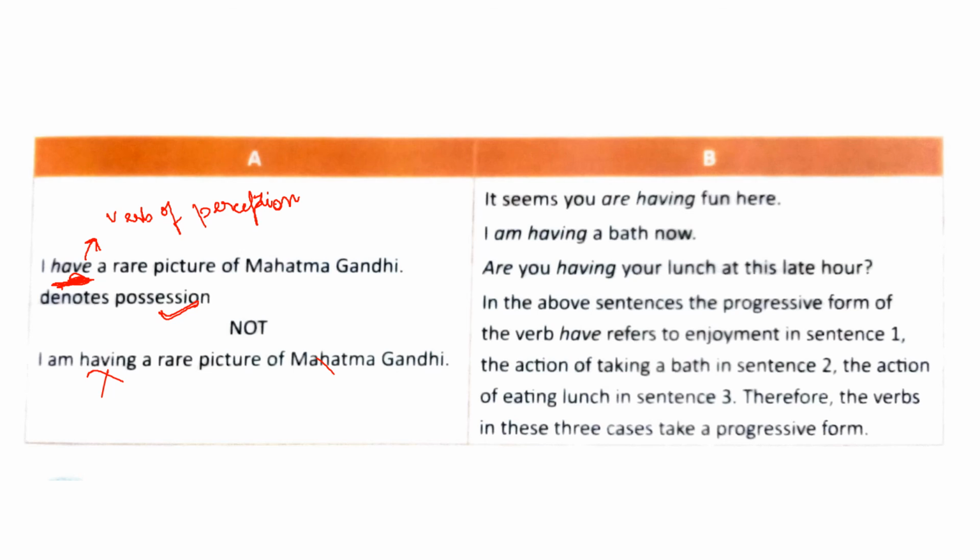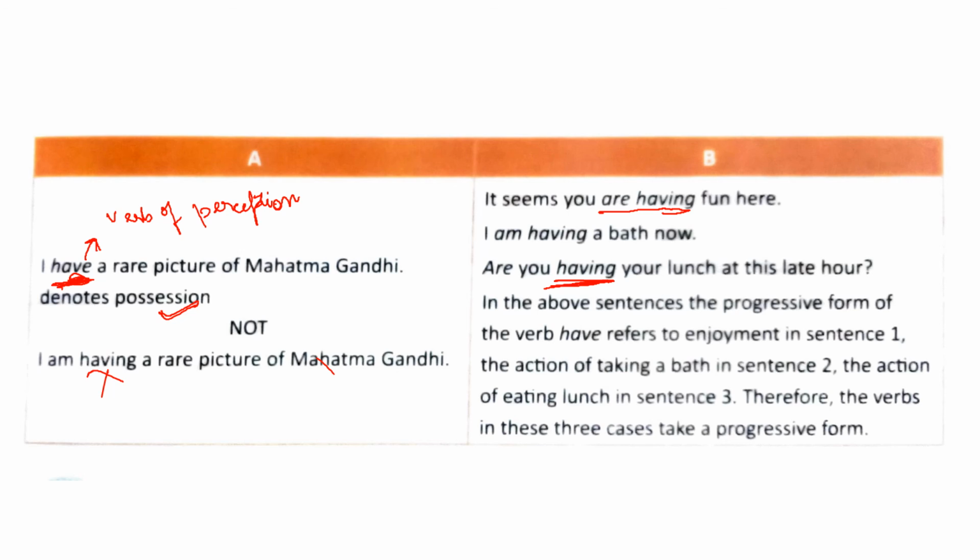It seems you are having fun here. But in this case you can see we are using the present continuous form. I am having a bath now. Are you having your lunch at this late hour? In the above sentences, the progressive form of the verb have refers to enjoyment in sentence 1, the action of taking a bath in sentence 2, and the action of eating lunch in sentence 3.